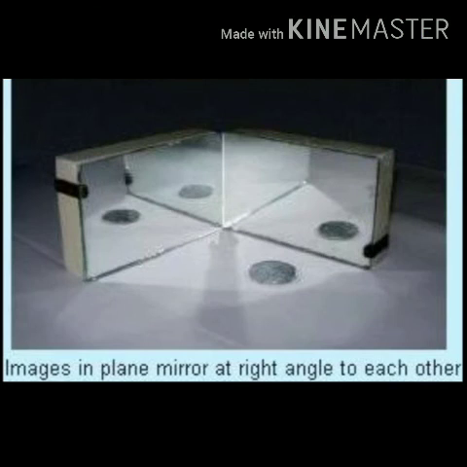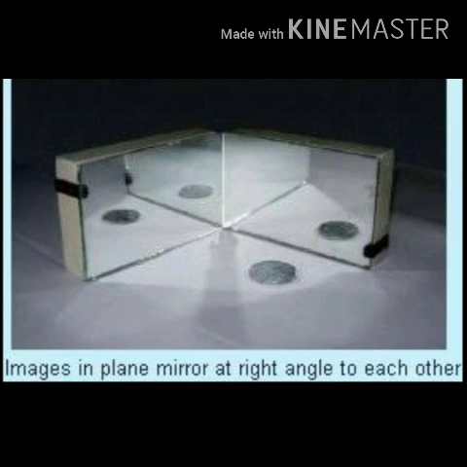So for that you can do this activity. What you have to do, you have to take two plane mirrors, at any angle, just join them from one side and keep them like this as shown in the figure, and keep any object, a candle or a coin, any object, in the center. You will find multiple images. When you change the angle, you will find many images. And why is it so?